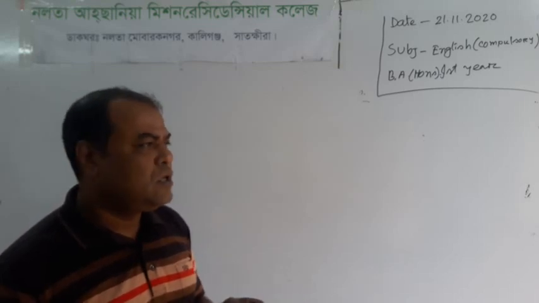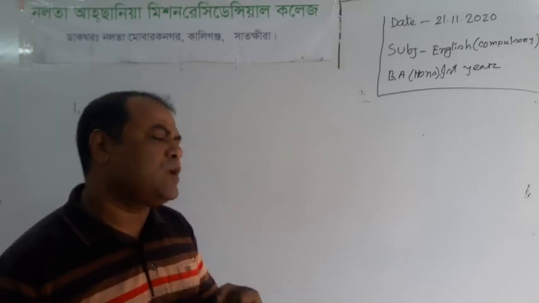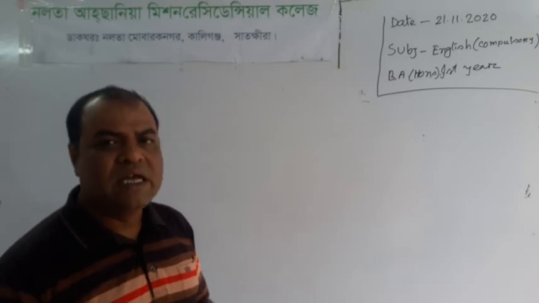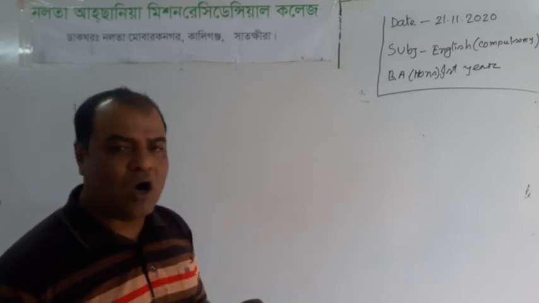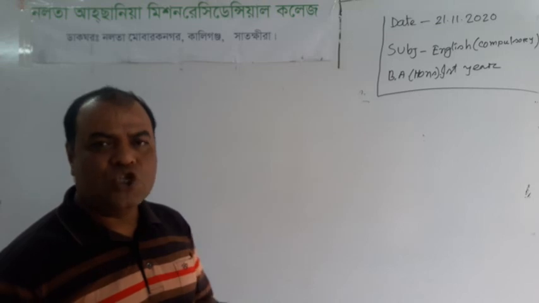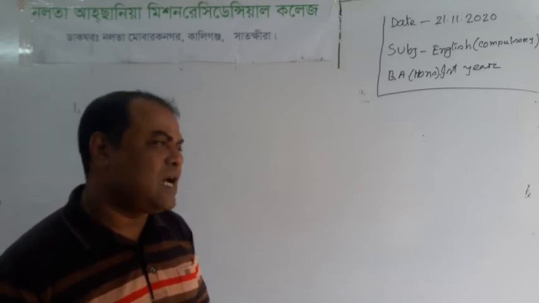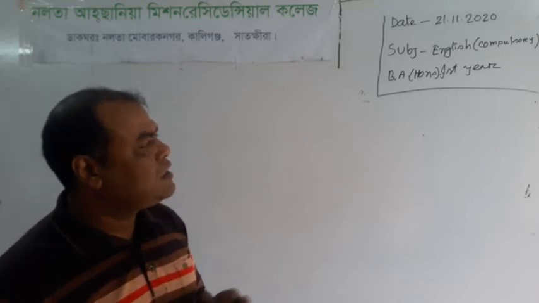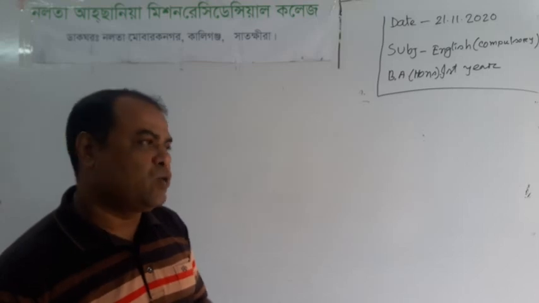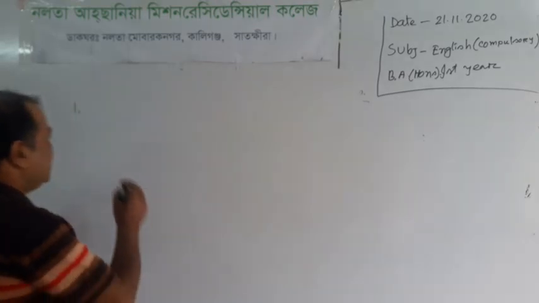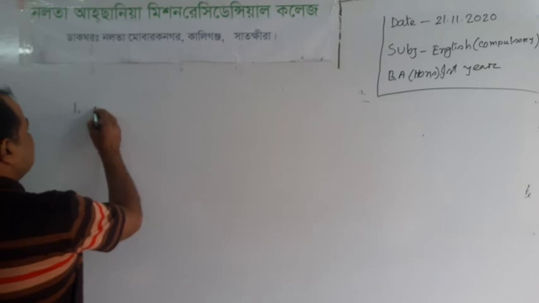There are more WH words such as how much, how long, how old, to ask age, etc. At first, you have to use WH words. It will sit at the starting.